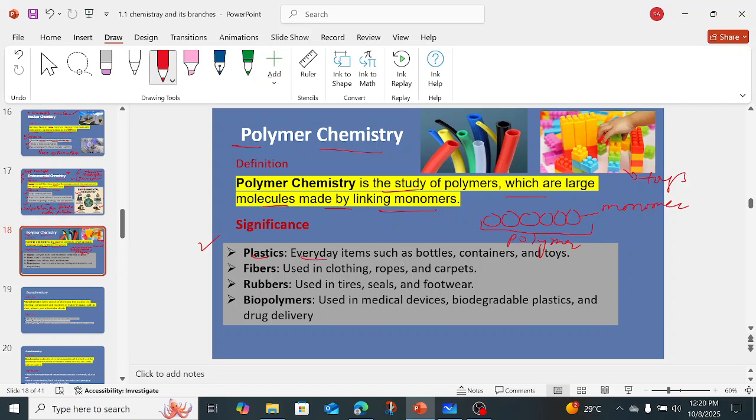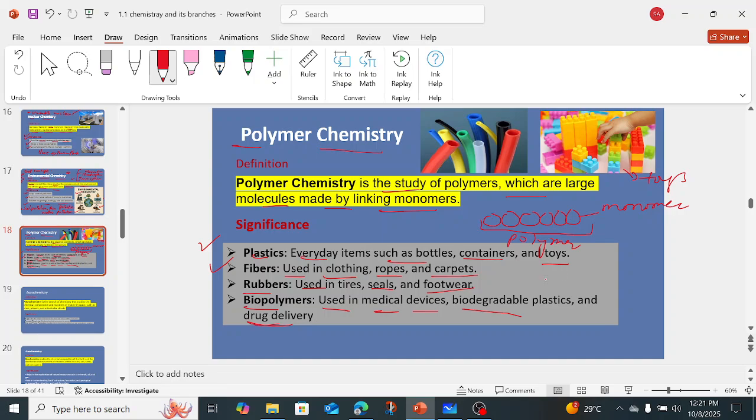Plastics: everyday items such as plastic bottles, containers, and toys, these all are polymers. When you synthesize them in bulk quantity in the industries, that comes in polymer chemistry. Then fibers used in clothing, ropes, and carpets, these all are polymers. Rubbers, used in tires, seals, footwear, these all are polymers. Biopolymers are used in medical devices, biodegradable plastics, and drug delivery.